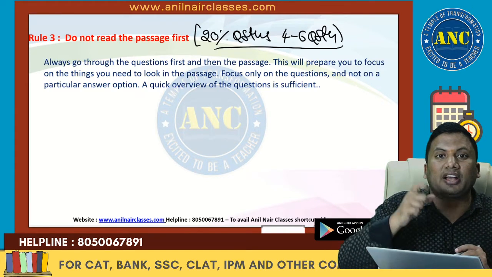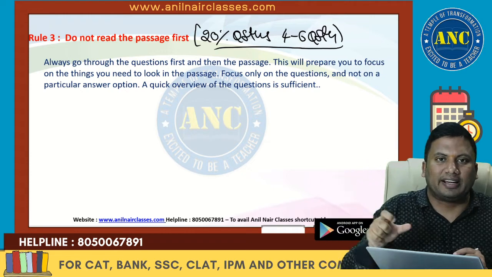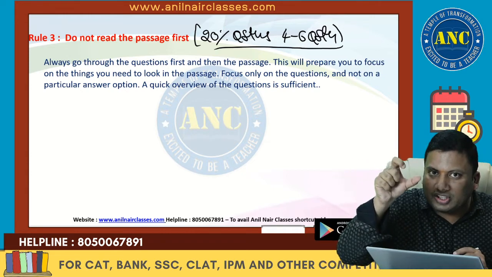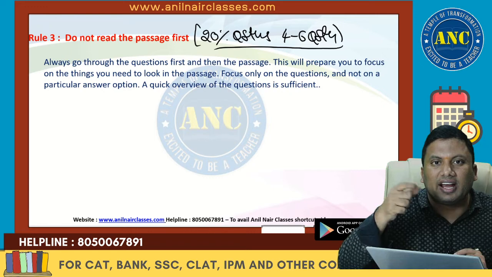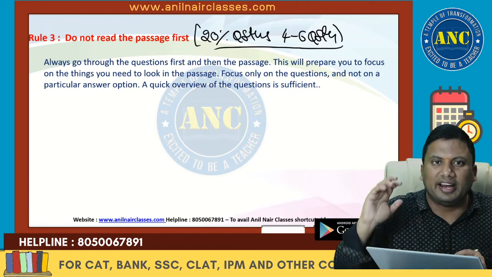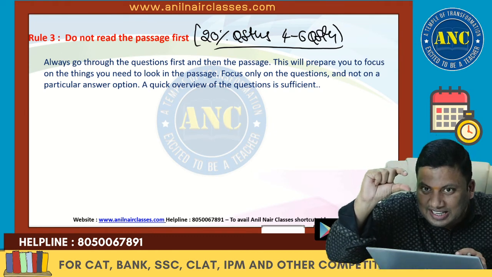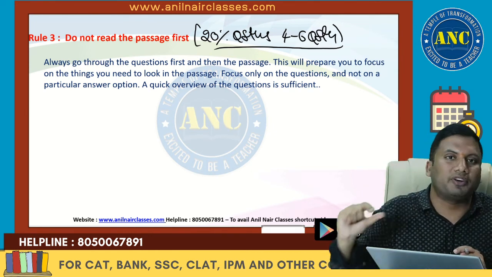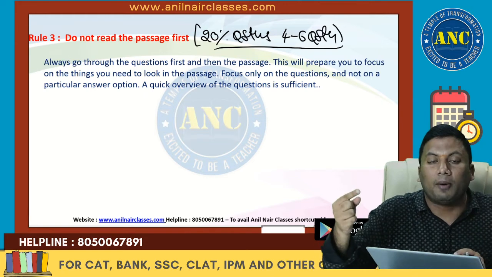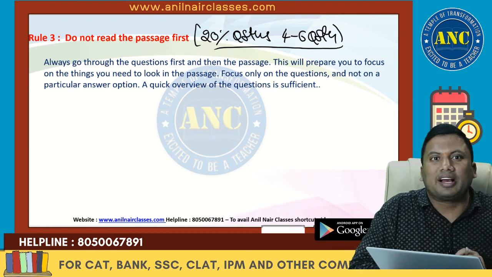Suppose there is a factual information. When was the first battle of Panipat conducted? You can probably go back and search where that answers are in data, 1526, 1648, 1761 and 1931. You can go back and see where that 1526 is present. Any factual information related questions, probably you can go back to the passage and see where those numerical values are there.